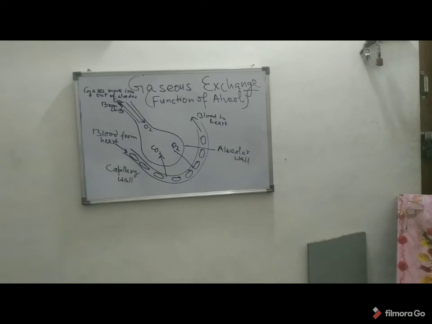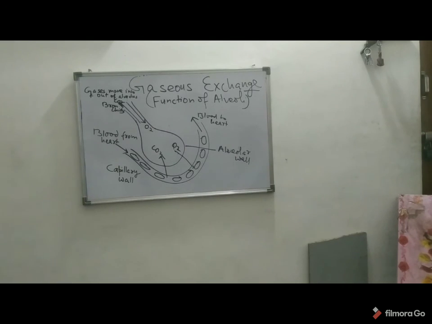In this way there is exchange of carbon dioxide and oxygen at the level of the alveolar wall and capillary wall. So this is the function of alveoli, and this is the mechanism of gaseous exchange.